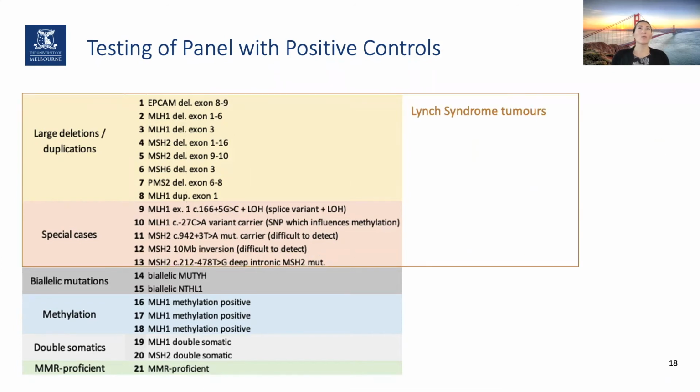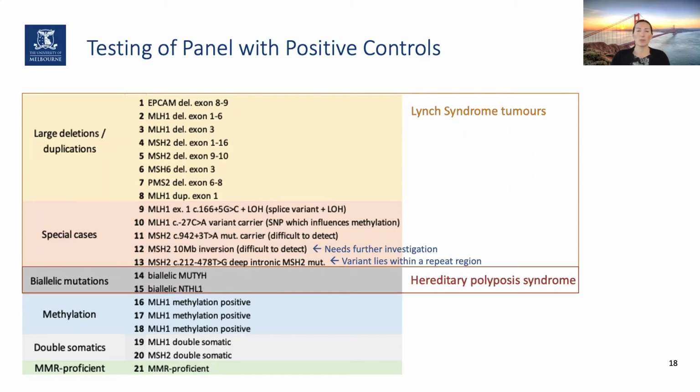So these are all known Lynch syndrome tumors. We were able to detect everything with the panel except the 10 megabase conversion, which currently still needs further investigation, and also the deep intronic MSH2 mutation. Despite our attempt of trying to cover intronic as well as exonic regions, this variant just lies within a repeat region, and it's just difficult to capture.